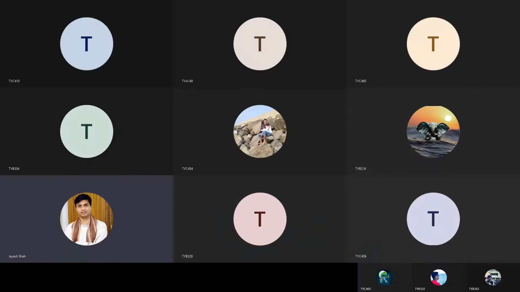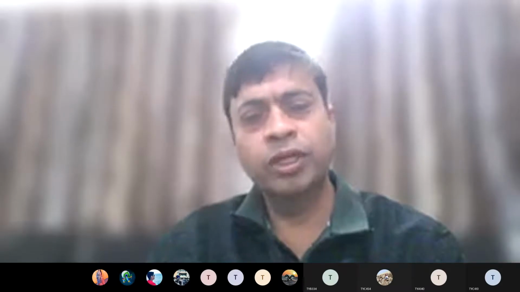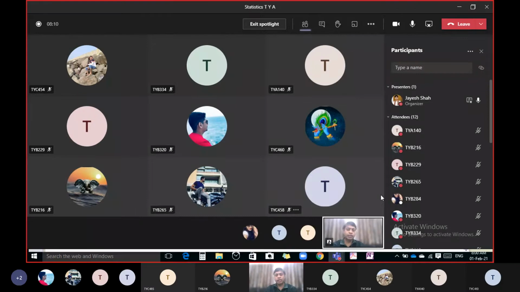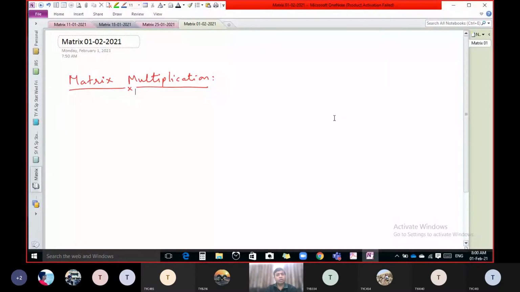Going to discuss one of the important concepts of matrices, that is multiplication of matrices or matrix multiplication. It is not like addition and subtraction. See, if we have two matrices A and B, now multiplication of these two matrices, here is the first matrix,